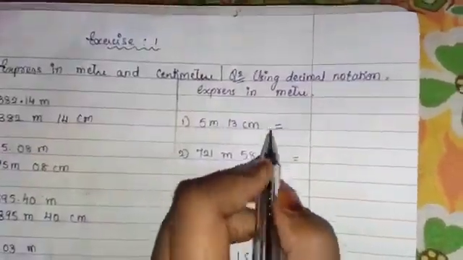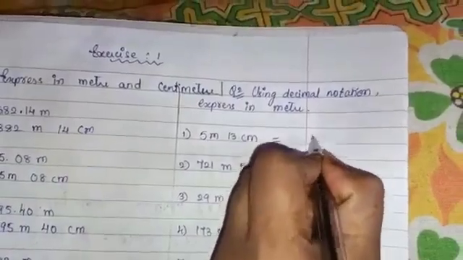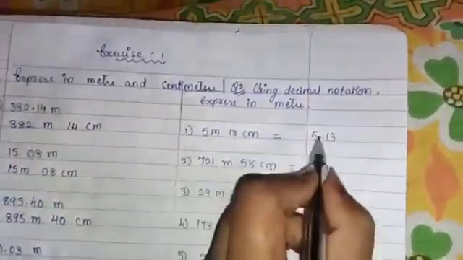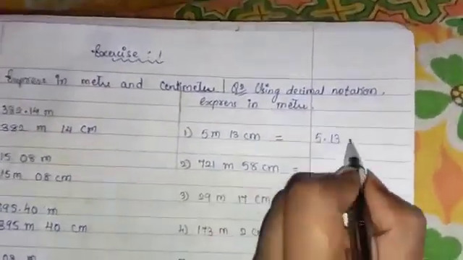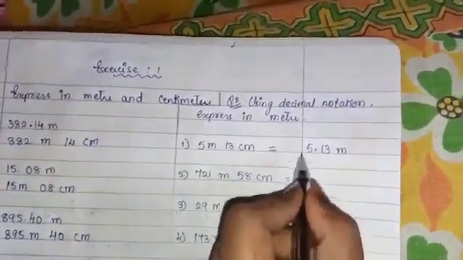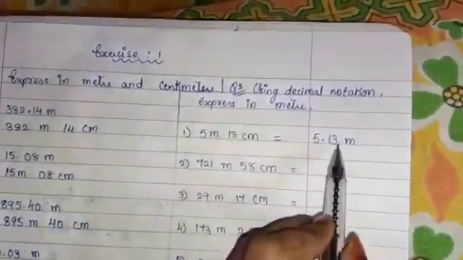So 5 meter 13 centimeter. It is very easy. 5 meter means 5 point will come. And 13 centimeter means 13 after decimal it will come. Now here what will you keep, centimeter or meter? You have to keep meter only, because you have to express it in meter.